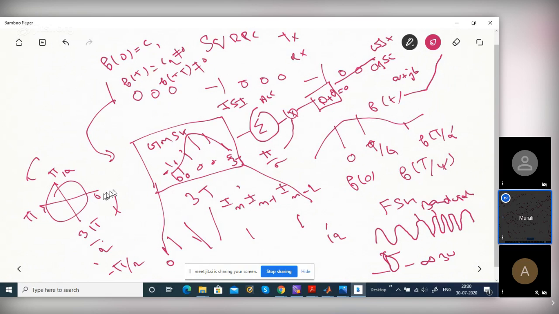So you give the bits to the GMSK filter, accumulate, multiply by pi by 2, take cos and sine, and make a complex number A and B, you get A plus jB. This you modulate by the RF carrier. This is the transmitter, completing the transmitter part. Is it clear?